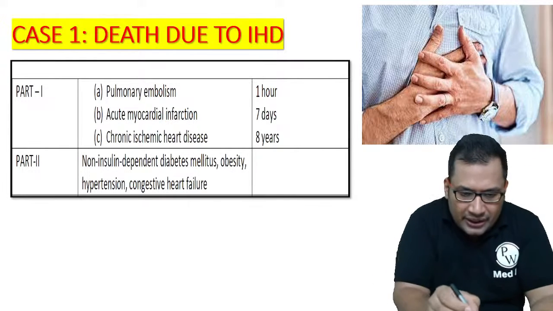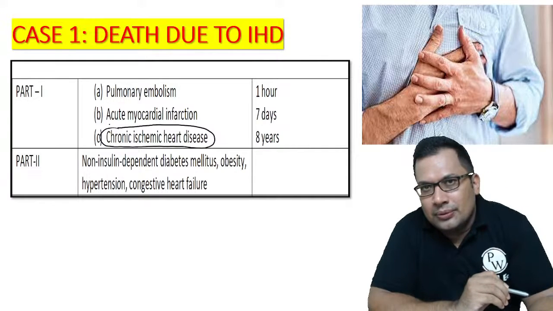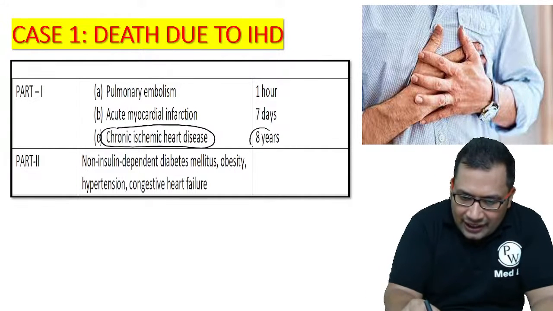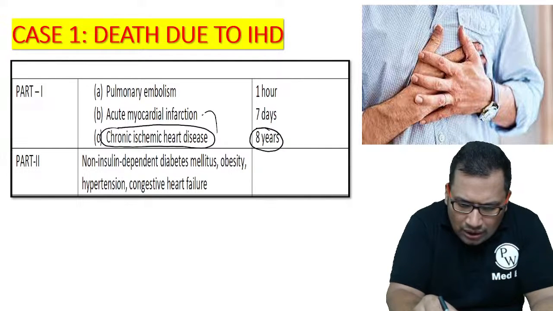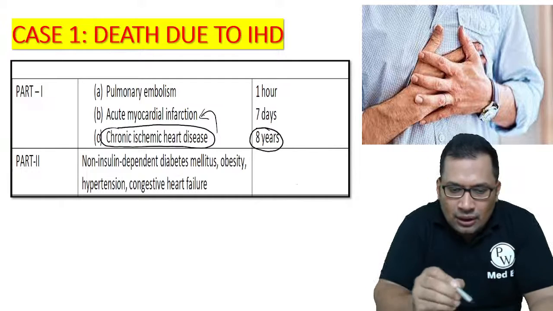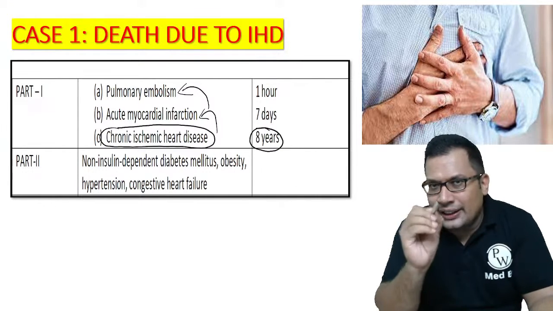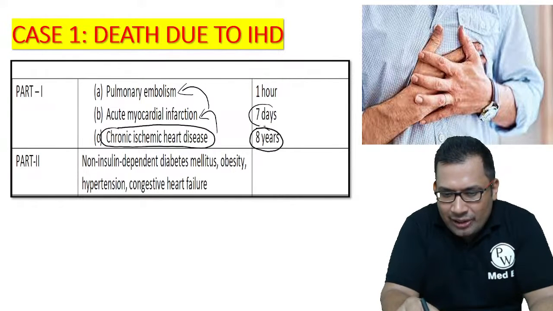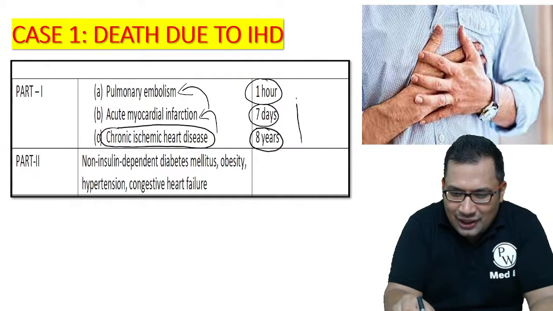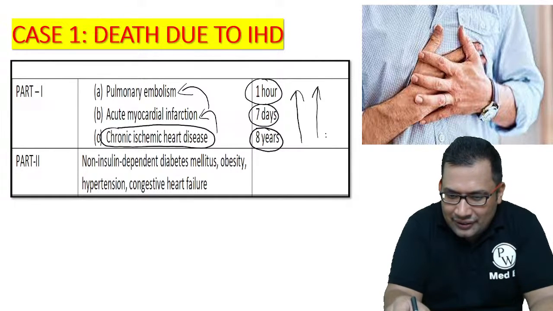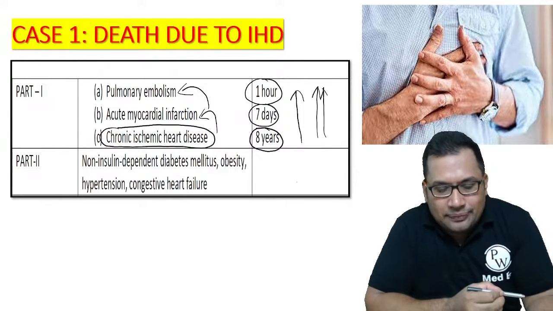The patient was suffering from chronic ischemic heart disease since 8 years. Ischemic heart disease can lead to acute MI. Acute MI can lead to pulmonary embolism. Again, you can see here the duration: MI since 7 days, pulmonary embolism since 1 hour. So this is the correct sequence. It is based on the case actually.